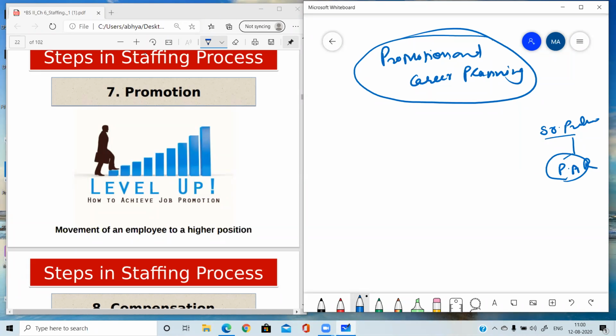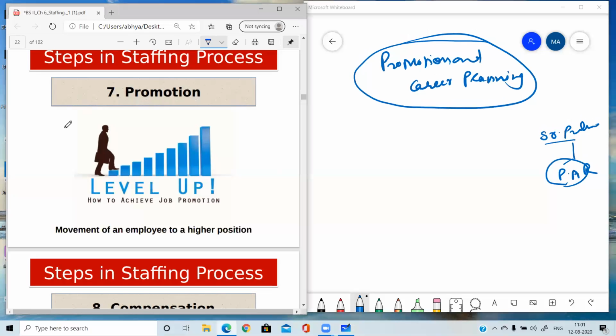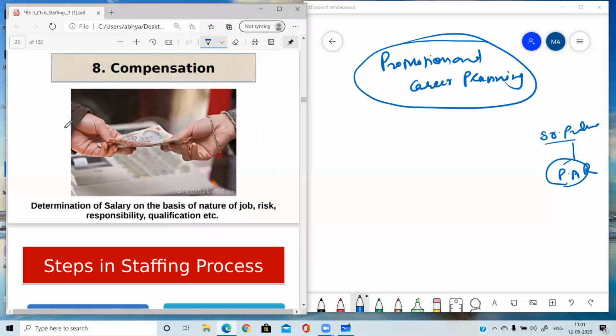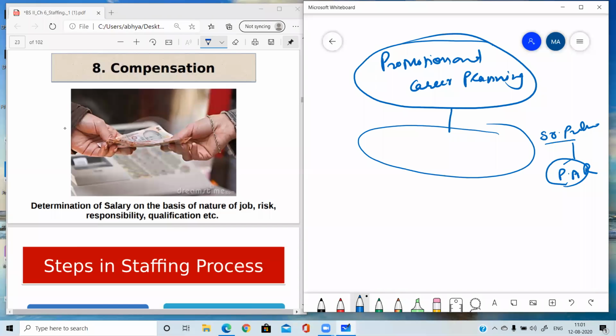Managers must encourage employees to grow and realize their full potential. Promotions are an integral part of people's career. No promotion, no motivation. So for motivating the employees, a strong promotion policy is required everywhere in the organization. The last step is compensation. So compensation is also part of the staffing process.